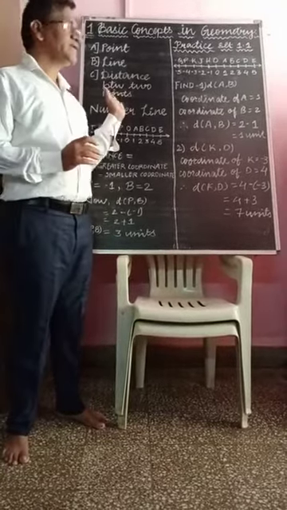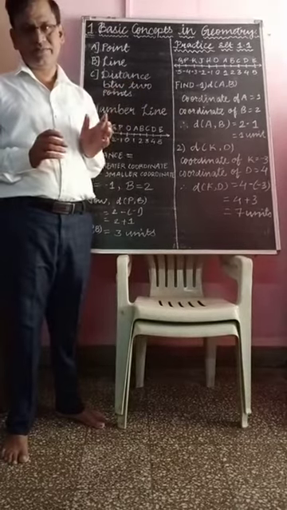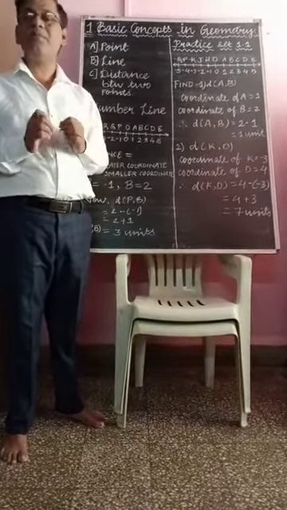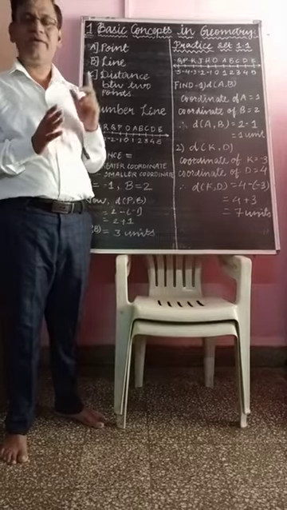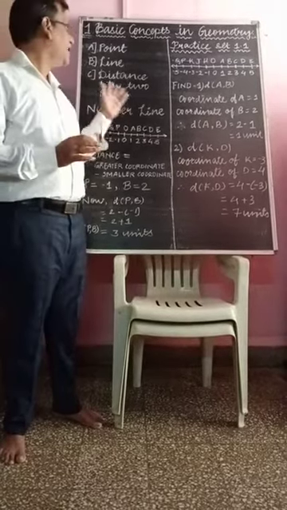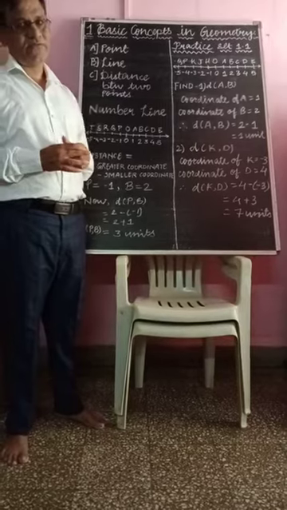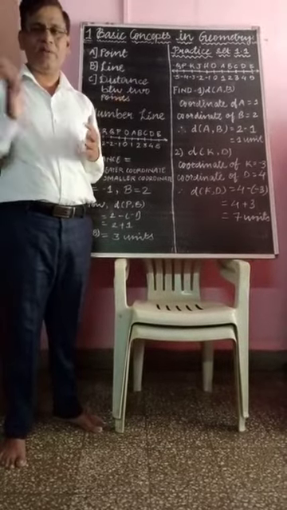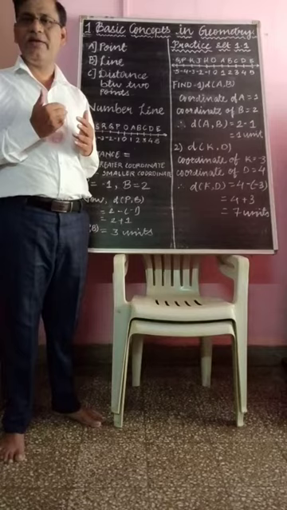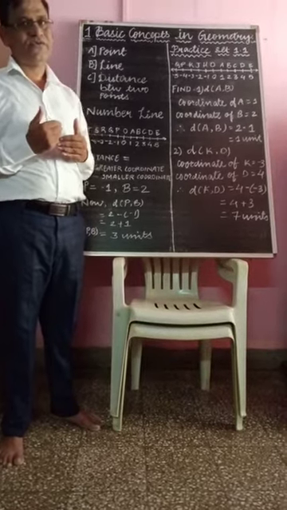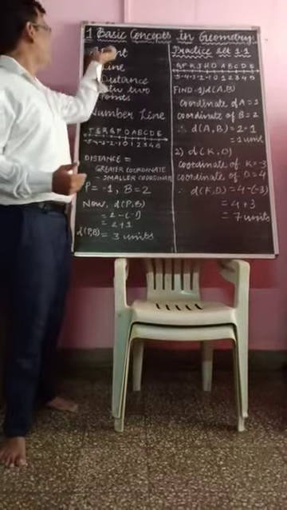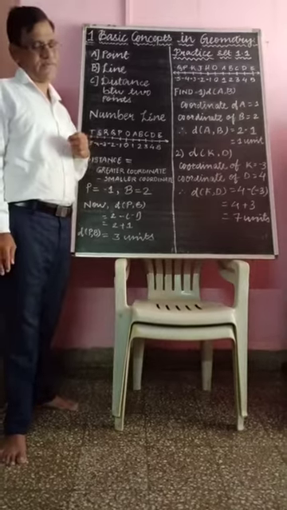The point doesn't have any dimension, it only shows the position, and it is denoted by a capital letter. For example, point A, point B, point C, point D, in this way. So this is a short discussion about the point.